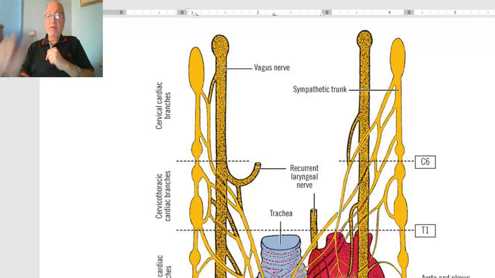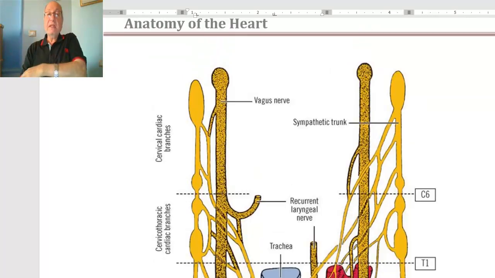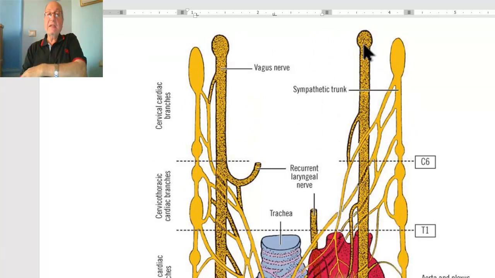What is the origin of the autonomic fibers supplying the heart? The autonomic fibers supplying the heart are parasympathetic supply and sympathetic supply. The parasympathetic supply is derived from vagus nerve, from both right and left vagus nerves, which are the two vagi.